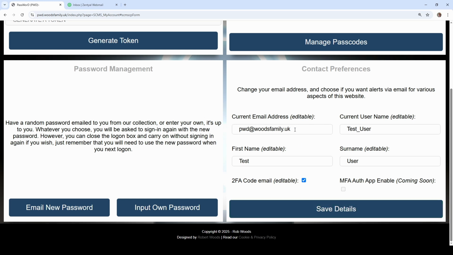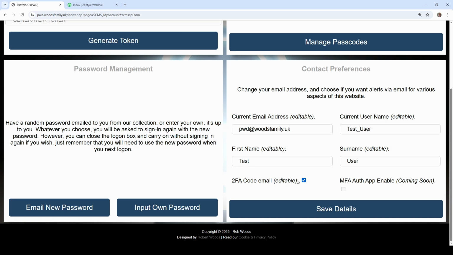You can change your email address. You can change your username. This isn't used for anything in particular. It's just what we call you on certain screens. Your first name and surname. Again, it's just a reference. You can put anything you like in here, like I've done, test user. So you can be completely anonymous, and heaven forbid if the password database here is compromised in any way, it really isn't relevant apart from the email address to anyone in particular, and doesn't necessarily identify anyone.